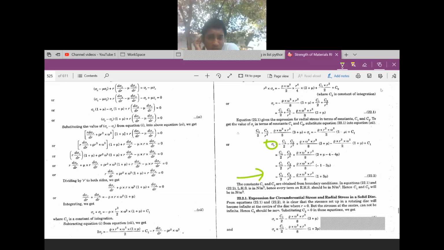C1, C2 are obtained from the boundary conditions. Those are constants, and hence every term of RHS should be in Newton per meter square. Hence C1 and C2 will be in Newton per meter square.